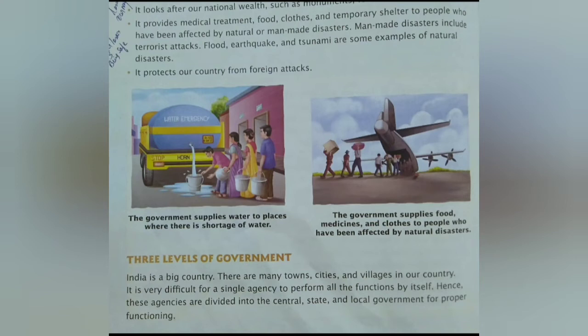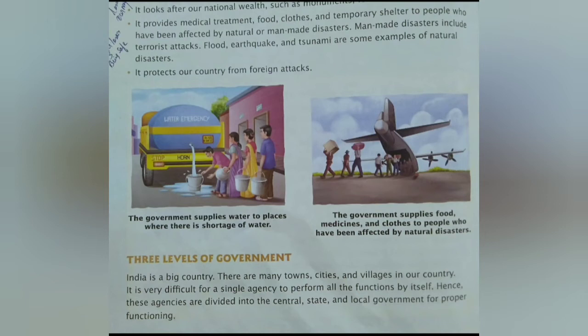Principal, class teacher and class leader. So the class leader has authority only up to the level inside the class. The class teacher has authority only inside the classes wherever she teaches.